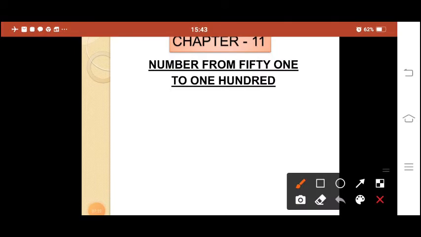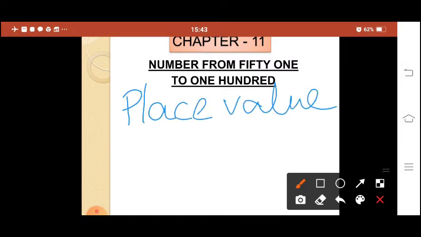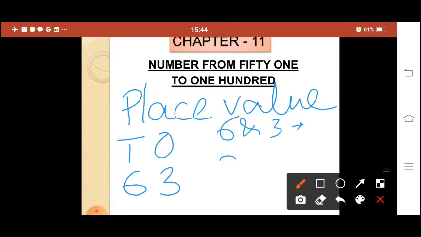Okay, let's see. So what will we learn here? Place value. Okay, so in place value, if I write 63. Okay, so in 63, 6 and 3 are digits.